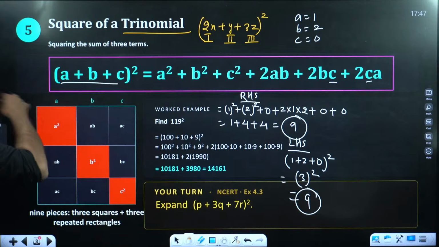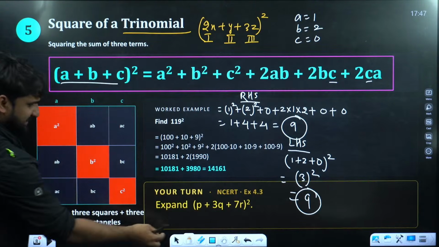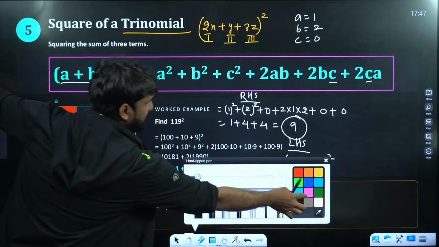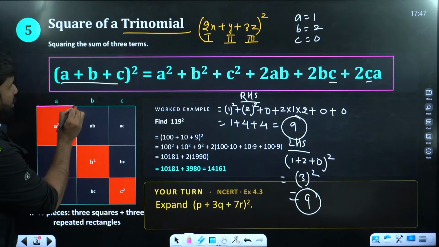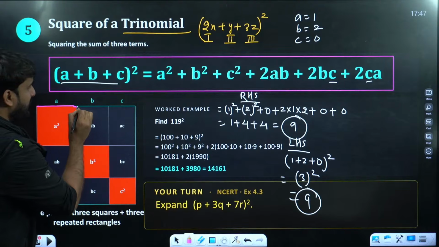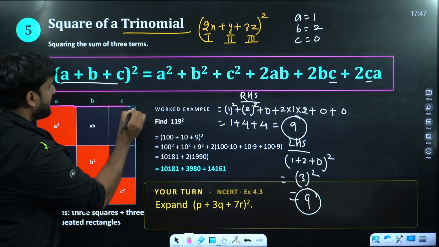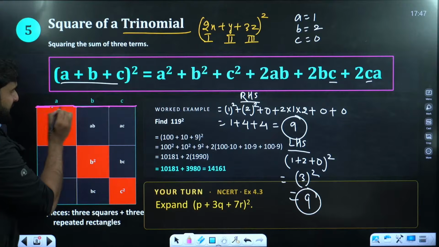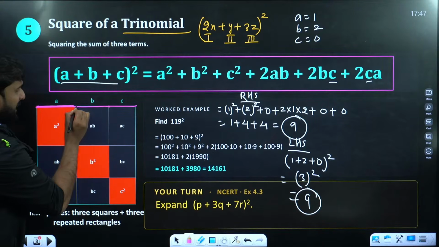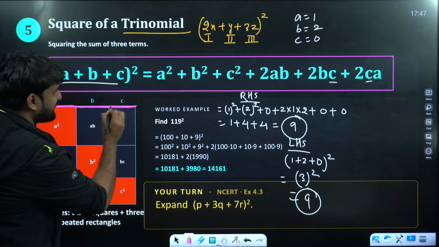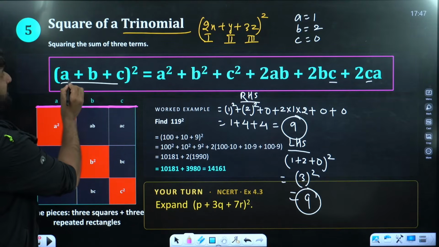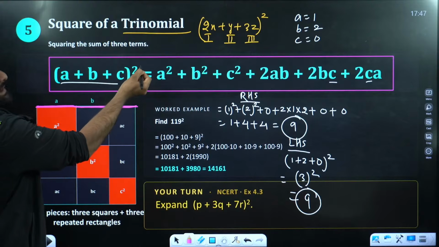Now to prove this identity, let's please look at the screen, champions, everyone. So we have drawn a line here. This is a. The length of this part is b. And the length of this part is c. Because this is a plus b plus c whole square.